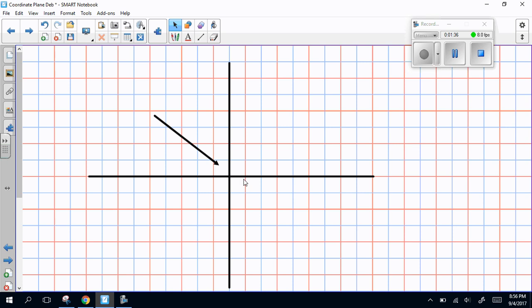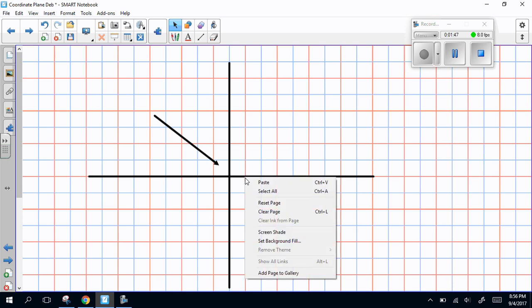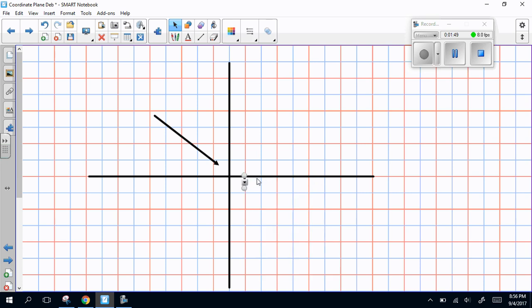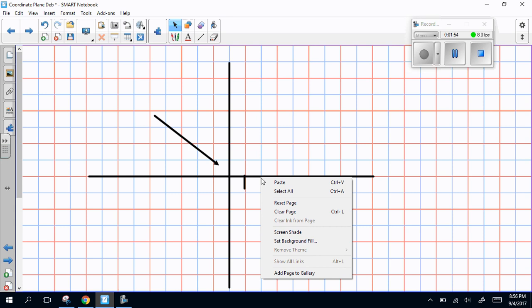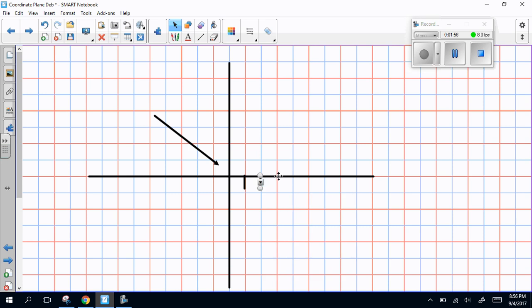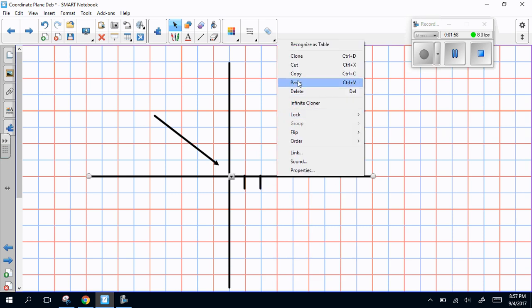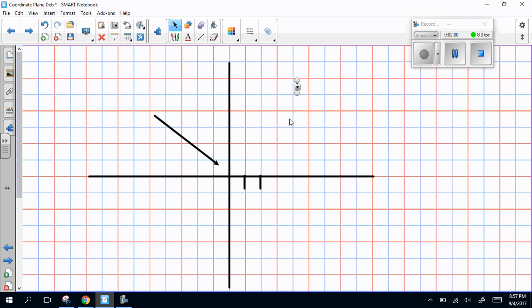So I'm going to count each line, not each space, each line. So remember, this is 0 right here where I've got my cursor. And then right here I've got 1. So I'm just going to make a little tick mark here at 1. And then I'm going to go out and I'm going to make one at 2. And then one at 3. Oops, that one didn't go there.